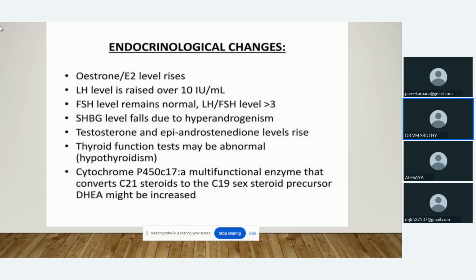Then in certain conditions, we can see altered thyroid function. Then what is that cytochrome? It is the enzyme which converts androgens. Biologically, it converts C21 steroids to C19 sex steroids. So whenever there are increased levels of cytochrome, it can lead to increased DHEA, dehydroepiandrosterone.